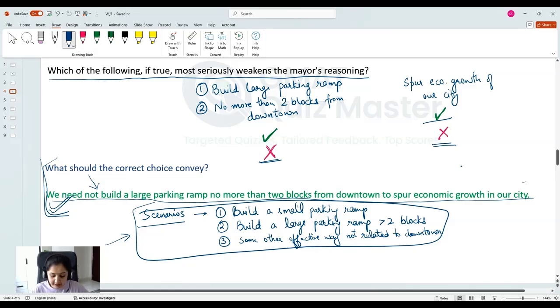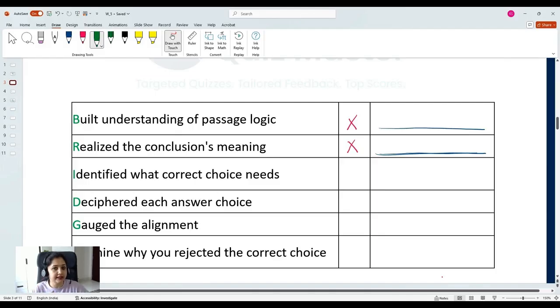Time to update the table again. If you understood what the correct answer choice should convey, then mark a tick here. If you did not understand or you understood something else which was different, if you did not understand it correctly or you misinterpreted what the correct answer choice should say, mark a cross here and again write down the reason for that.